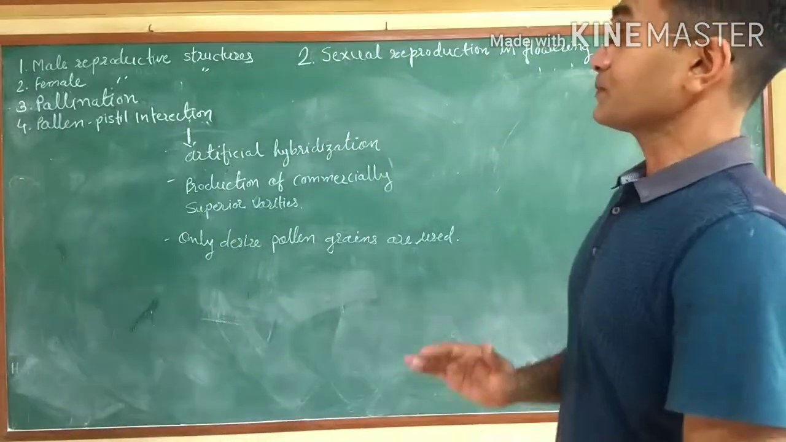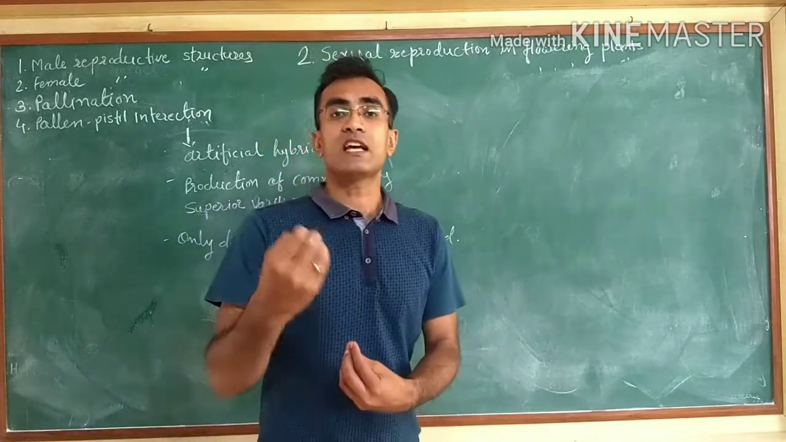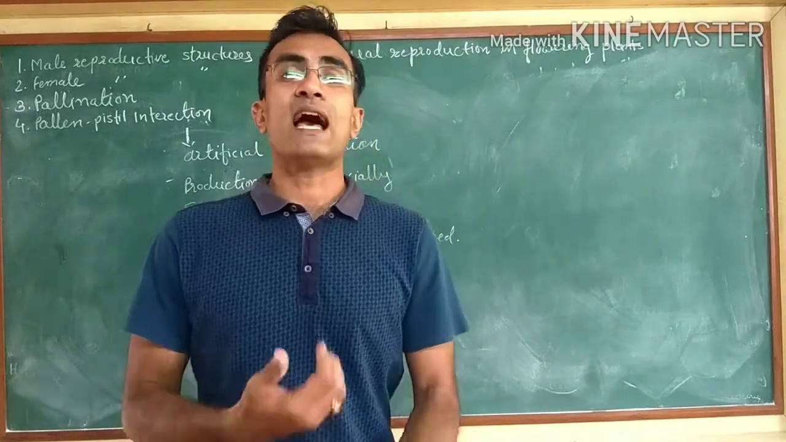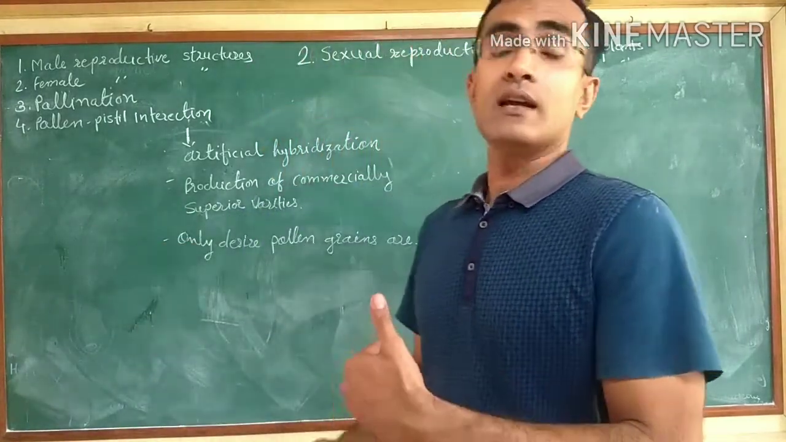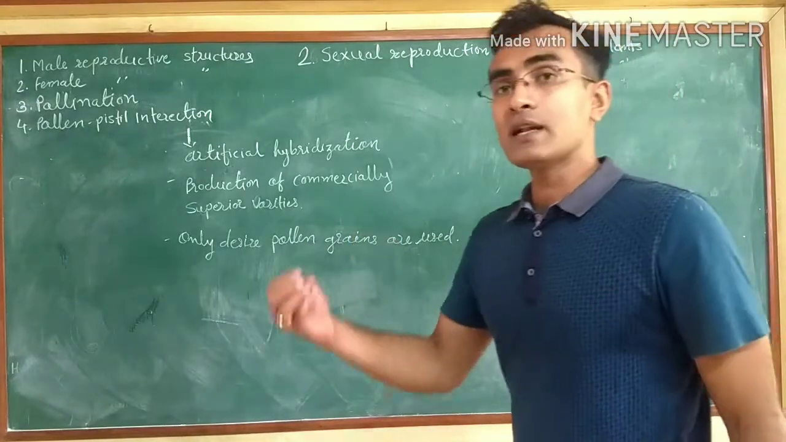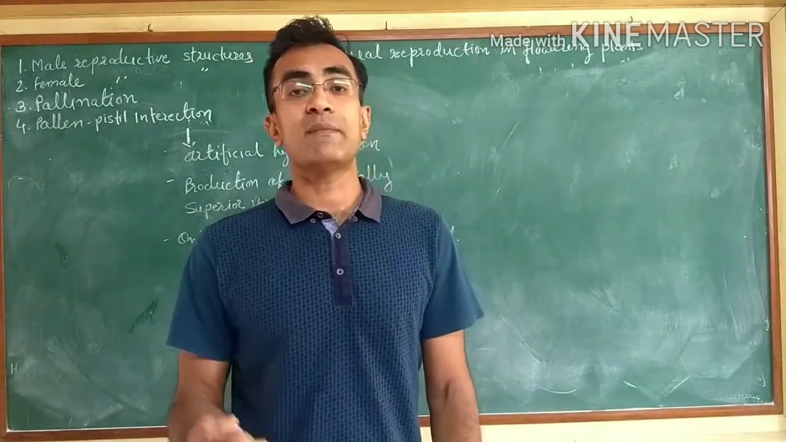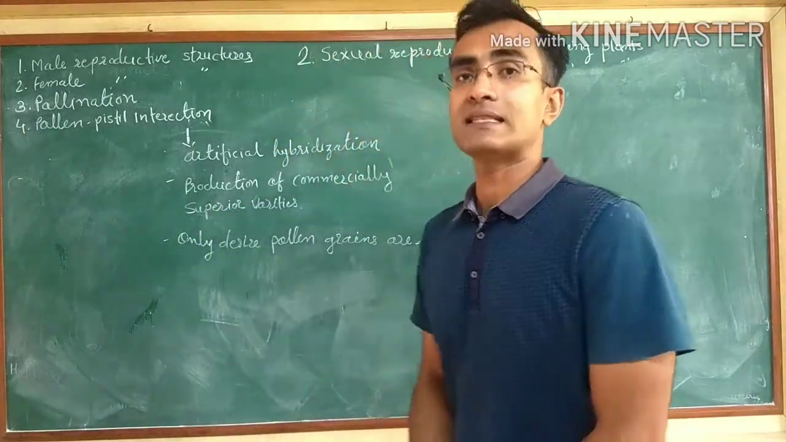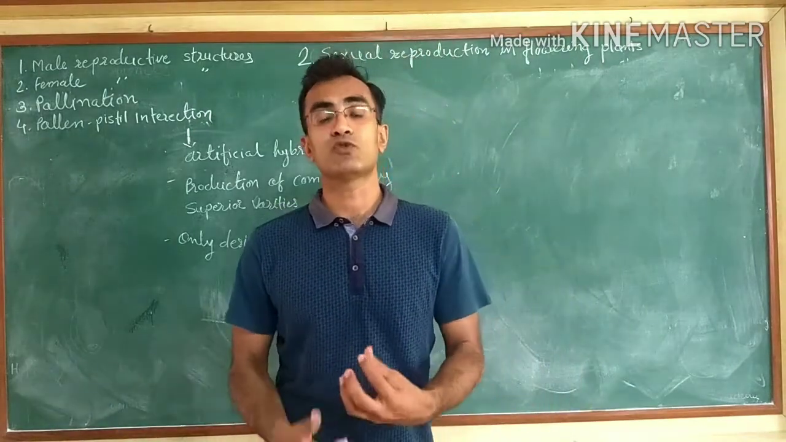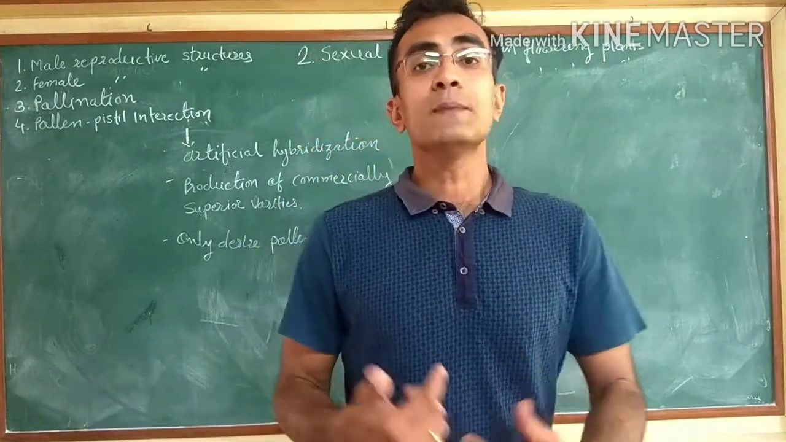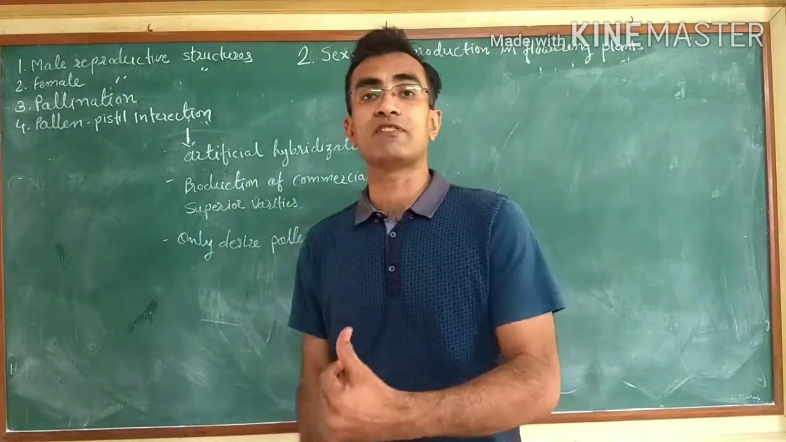Here, what happens during the pollen-pistil interaction is that the stigma will identify the pollen grain that has landed on its surface, whether it is from the same species or not. If the pollen grain is from the same species, it will generate some chemical, and that chemical will be identified by the stigma, and the stigma will allow it to germinate and form the pollen tube.